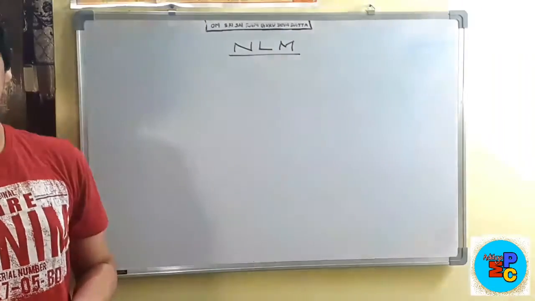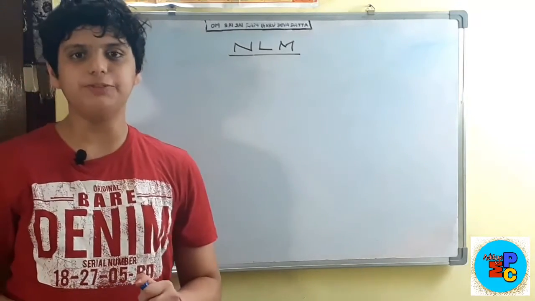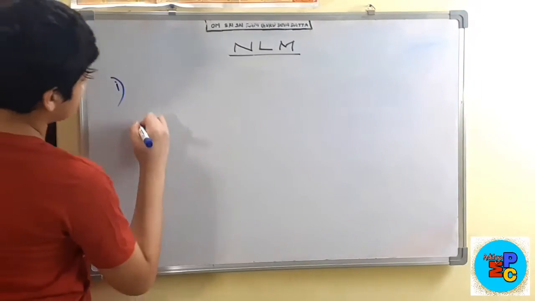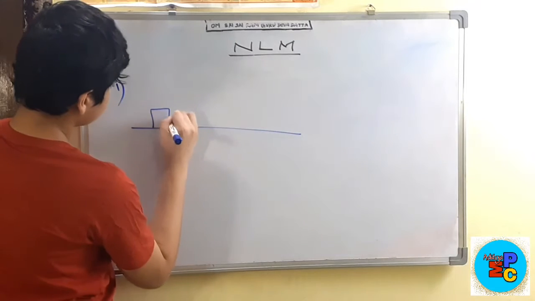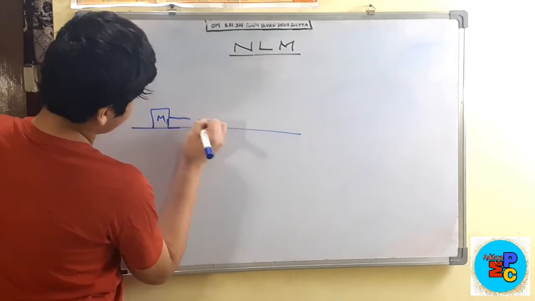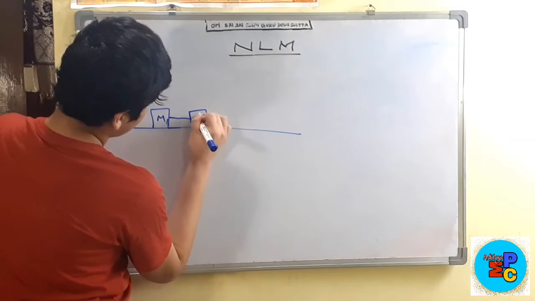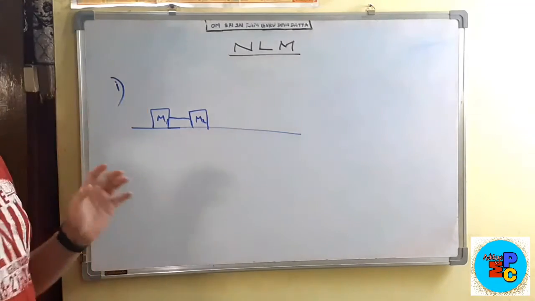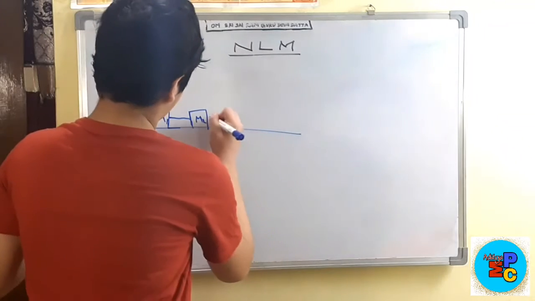Okay, so now let us learn how to balance tension forces in different cases. So the first case is, this is a body of mass m1 which is connected with a string. We are supposing that it is a massless string.